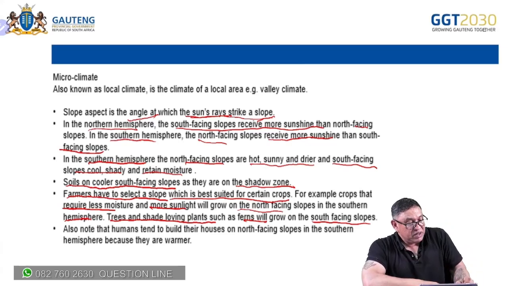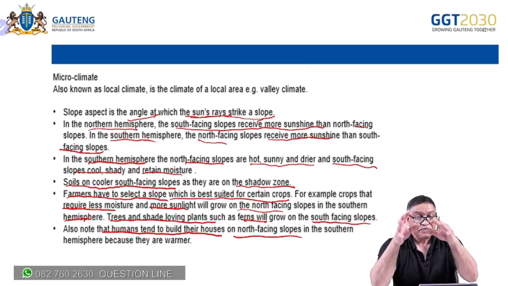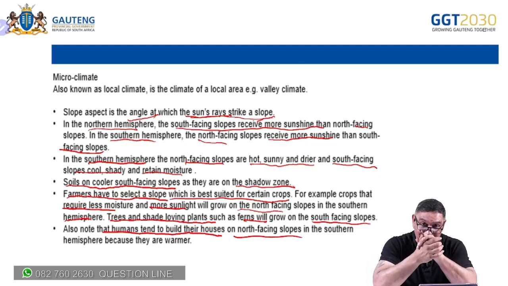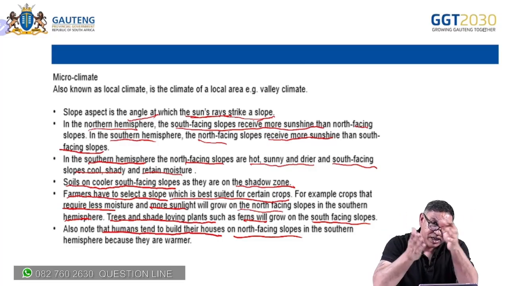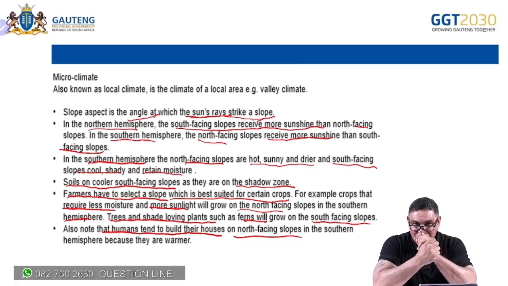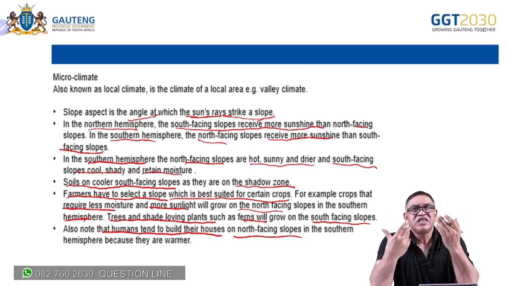Also note that humans tend to build their houses on the north-facing slope. Tend to. I know some people like very cold climate, so it can be subjective. But generally, we find even human settlements are impacted by which slope faces the sunlight. And this gives so much relevance, learners, towards studying our stuff.